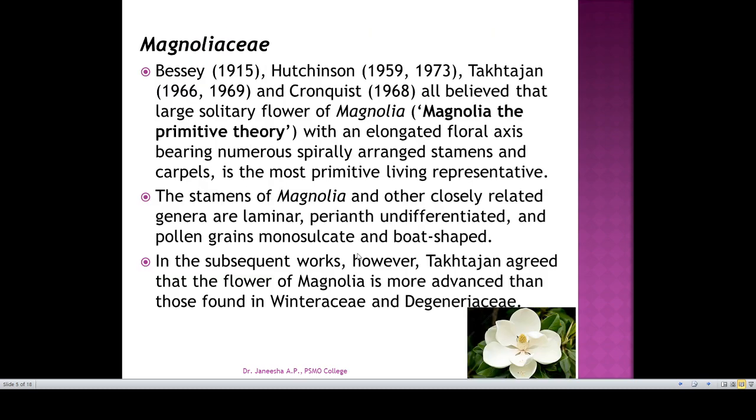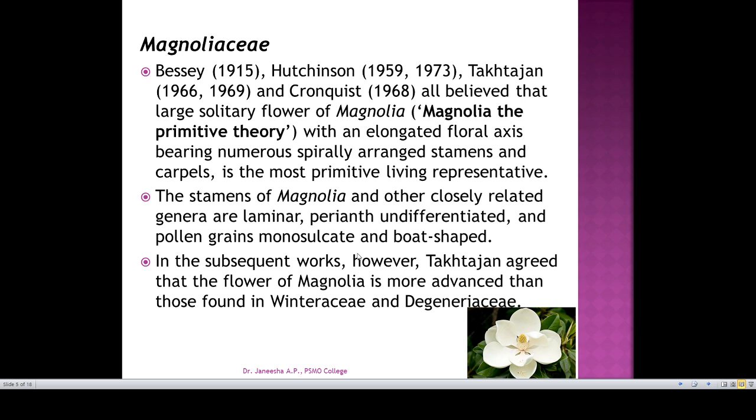So there are a few families. The first one is the Magnoliaceae. Bessey, Hutchinson, Takhtajan and Cronquist all believed that the large solitary flower of Magnolia, with an elongated floral axis bearing numerous spirally arranged stamens and carpels, is the most primitive living representative. The stamens of Magnolia and other closely related genera are laminar, the perianth is undifferentiated and the pollen grains are monosulcate and boat-shaped.